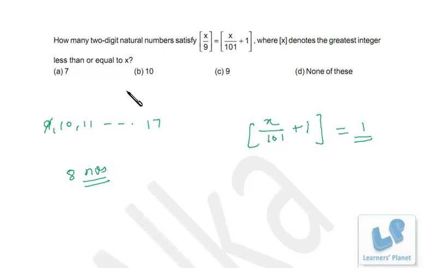For example, suppose you put x as 10, so 10 by 9 is 1 point something, so the greatest integer part will be 1 only. So for all these numbers, the same thing will happen, right? So we have 8 numbers where this equation will be satisfied, which is none of these over here. Okay, so that's option D. I hope you are clear.